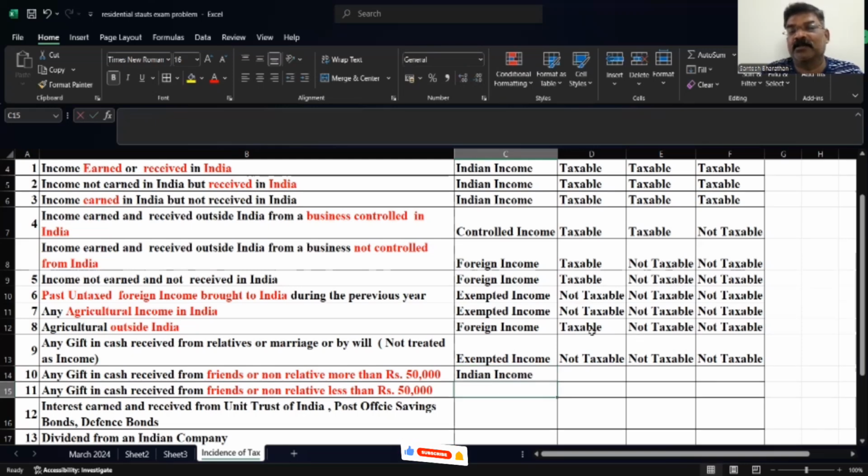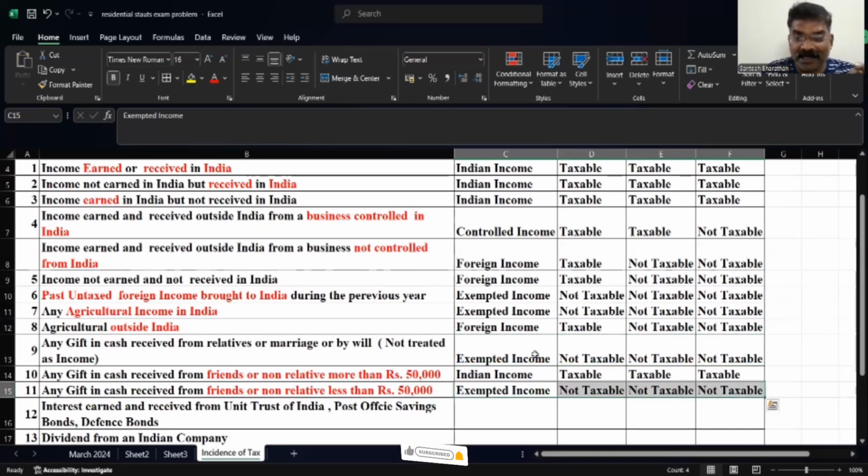It is an Indian income, I say, and it is taxable in all the three cases. It is taxable in the case of resident and ordinarily resident, resident but not ordinarily resident, and in case of a non-resident. Any gift in cash received from friends or non-relatives less than 50,000, what will happen? It is exempted, not taxable. Only if it is more than 50,000, it is taxable. Less than 50,000, it is not taxable. That is an exempted income. As I told in the example, if I receive 49,999, it is not taxable because it is less than 50,000.